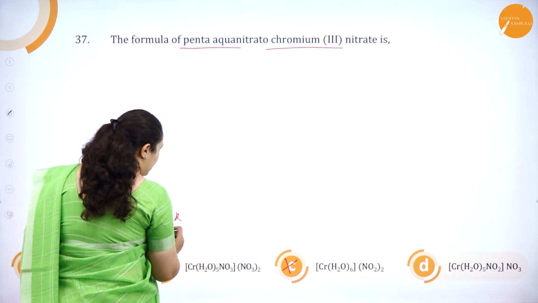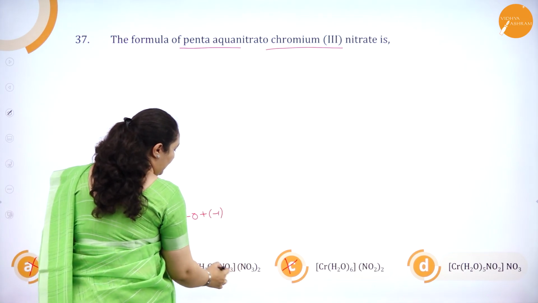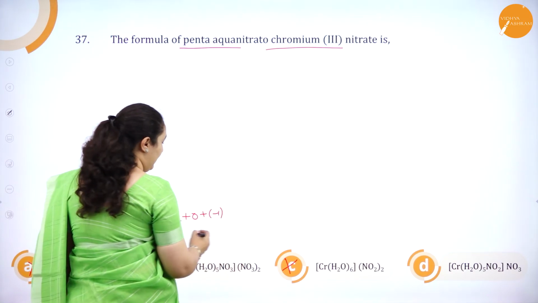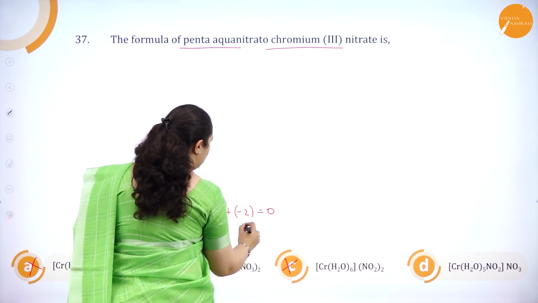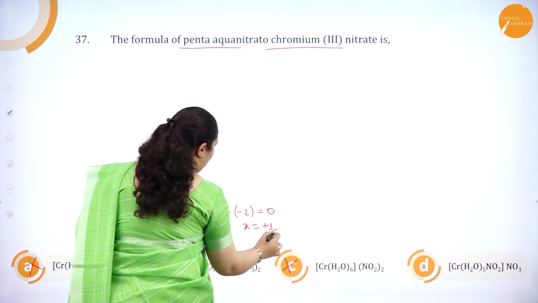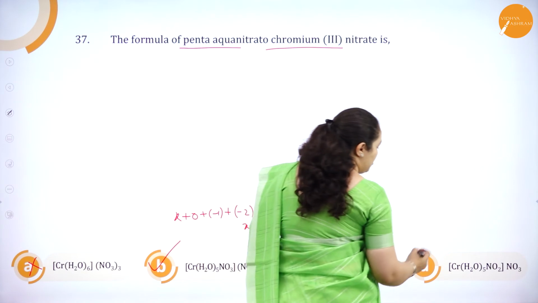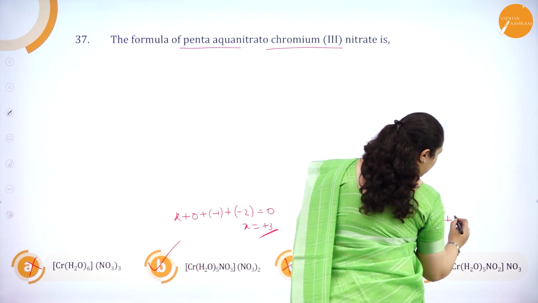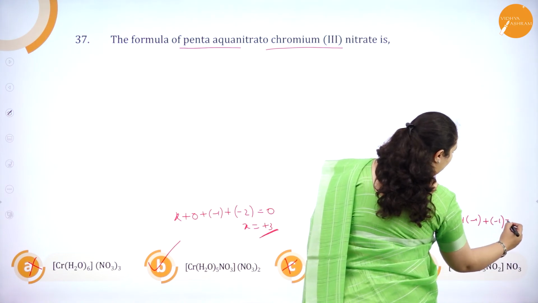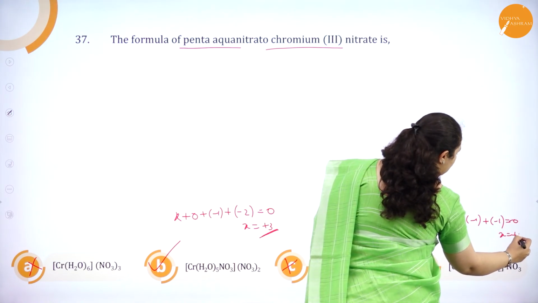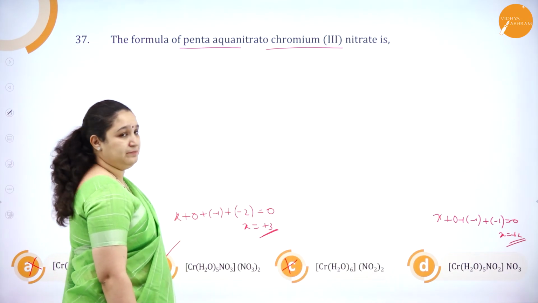So, I will take x plus 0 plus minus 1, nitrate NO3 minus, so minus 1 plus minus 2, because I have 2 nitrate groups, is equal to 0, x is equal to plus 3. So, this should be the correct answer. We will see if this is also that way, x plus 0 plus minus 1 plus minus 1, because we have only one nitrate, so x will be equal to plus 2. So, the correct answer is option B.